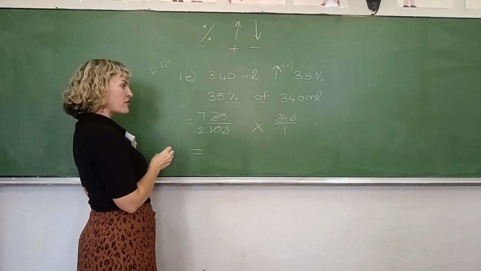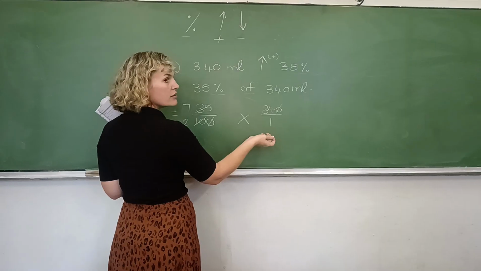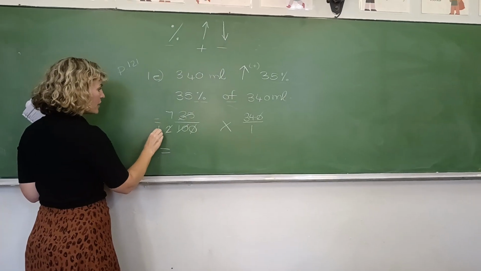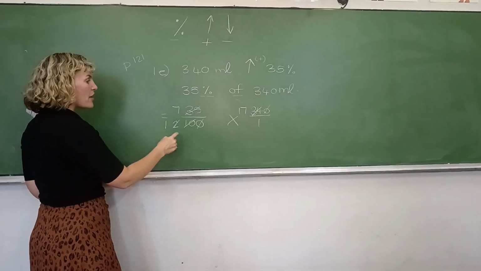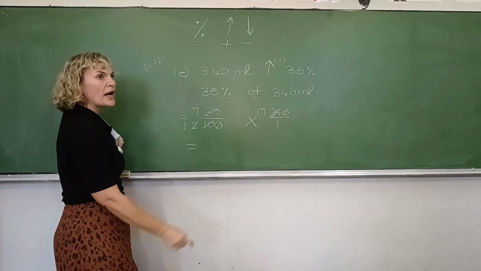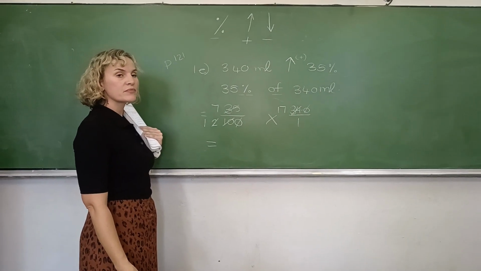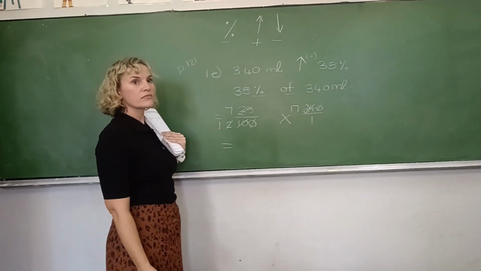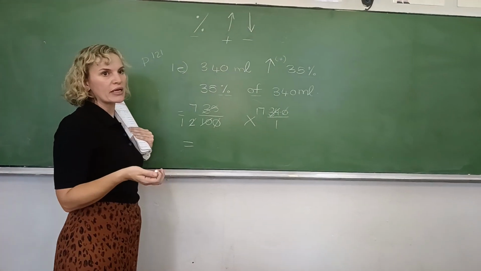Dan kan jy nog verder kanselleer want 2 gaan in 2 in 1 keer en 2 gaan in 34 in 17 keer. 17 times. Does it make sense? So now, do you see, we've won the game because our denominators are both 1. Why do we want the denominators to be 1? Ruby? Jy sê dat dit makliker vir ons is om te sien dat dit nie minder hoef te gemaak word. Want dit is die maklikste ding op die hele aarde om met 1 te deel wat jou antwoord bly dieselfde.